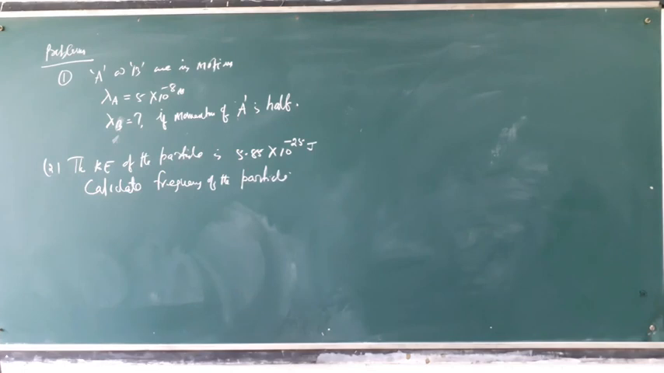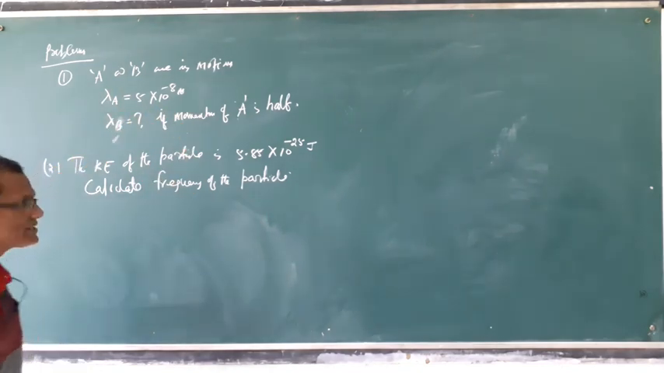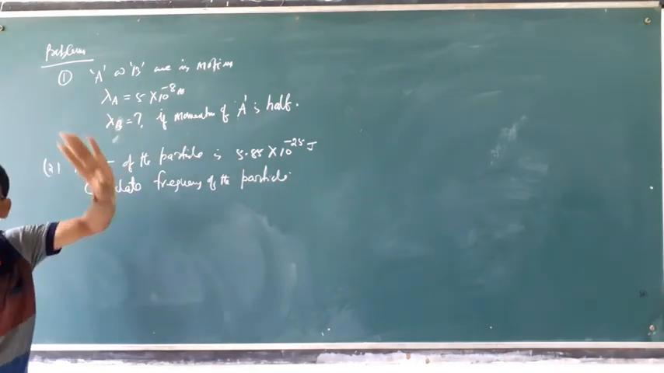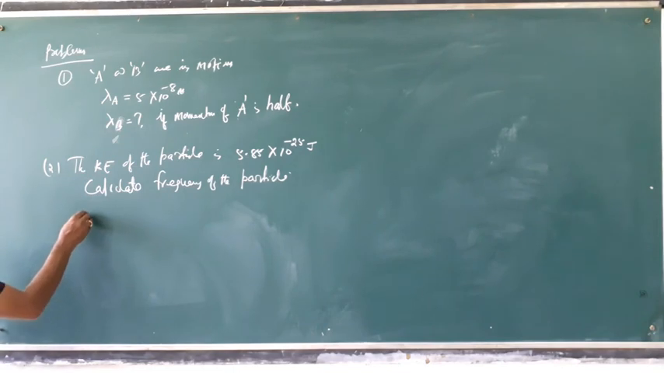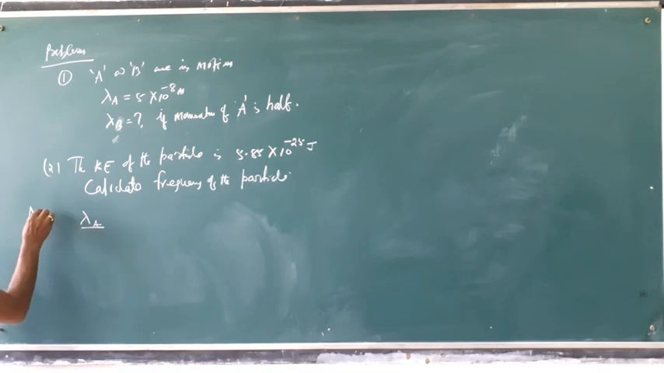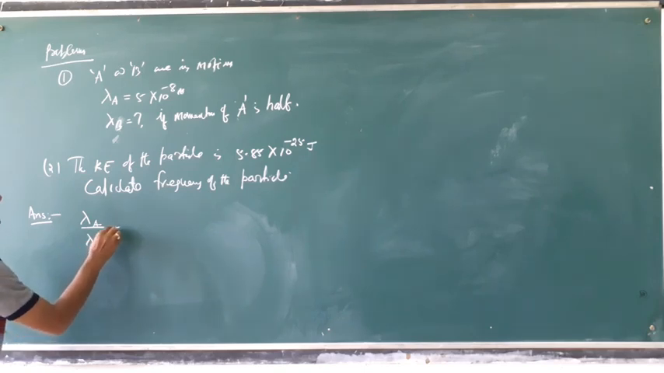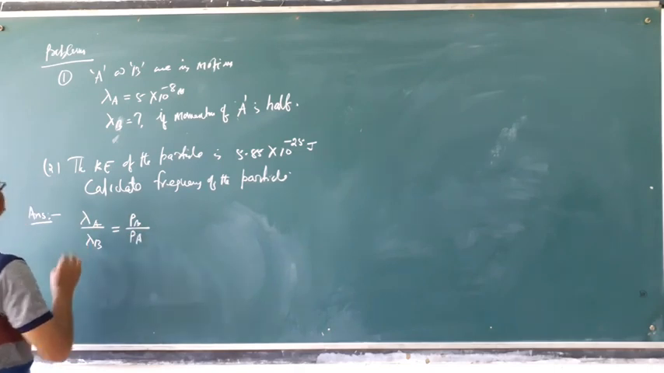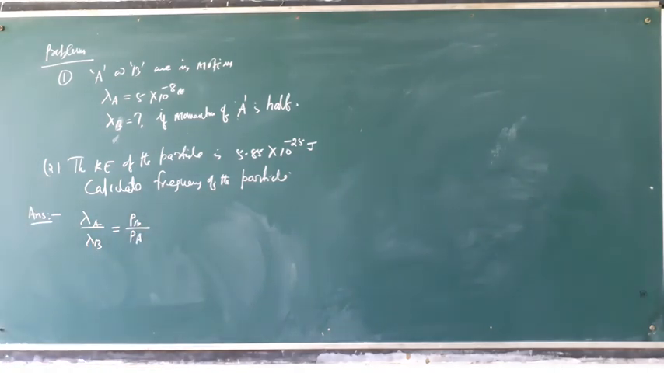This is the data. That means you already know there is a relation between the wavelength of two particles and their momentum. As the wavelength and momentum relation of two particles is given, we know that lambda A by lambda B is equal to PB by PA.